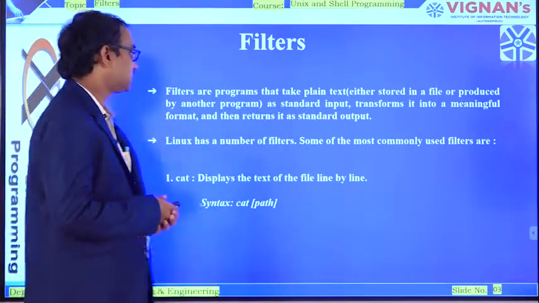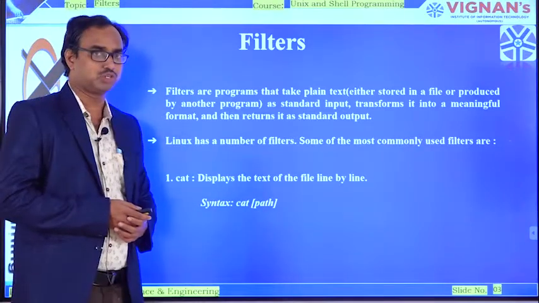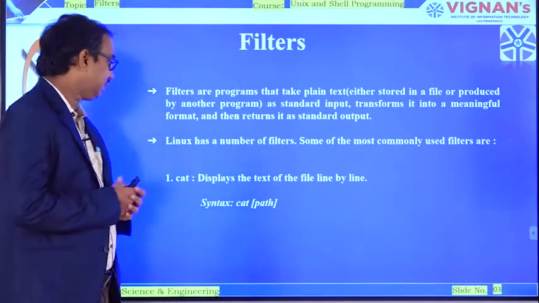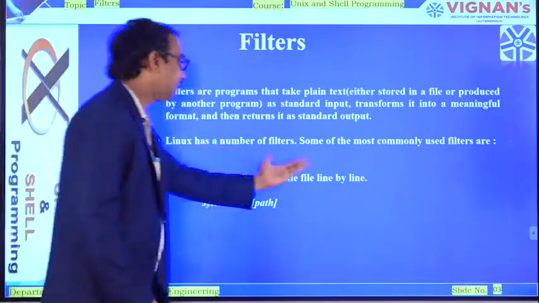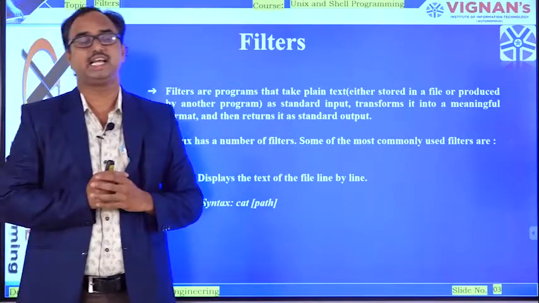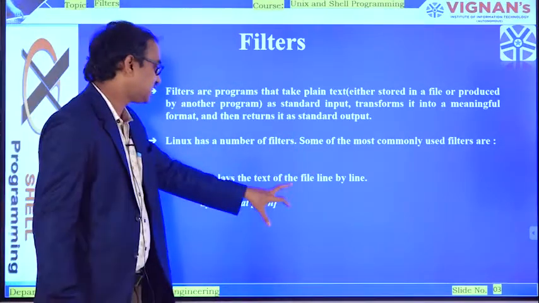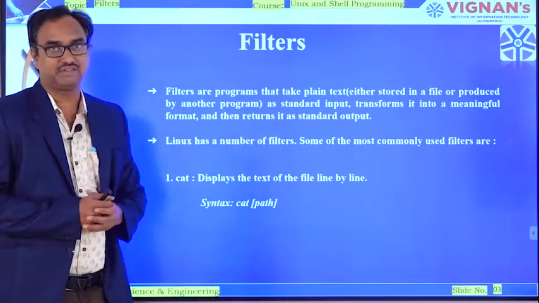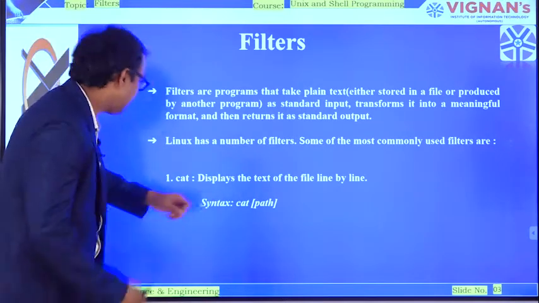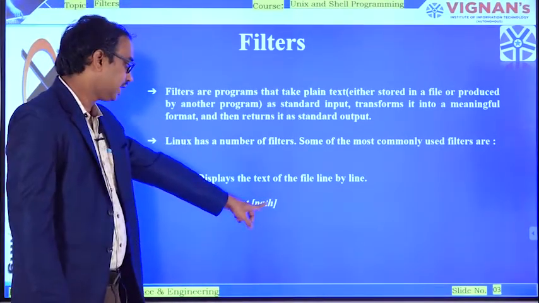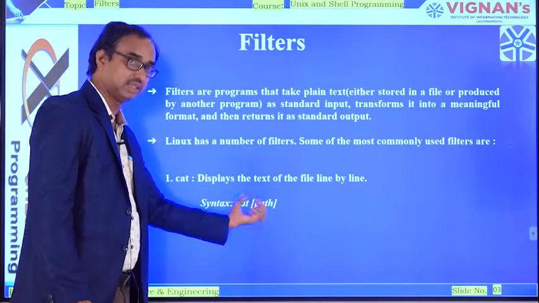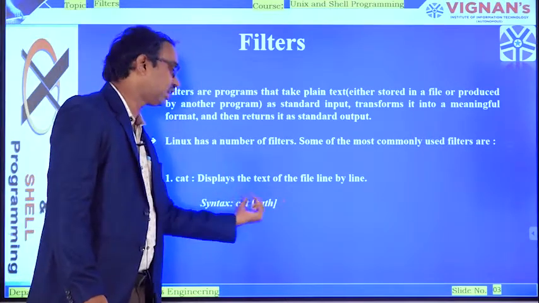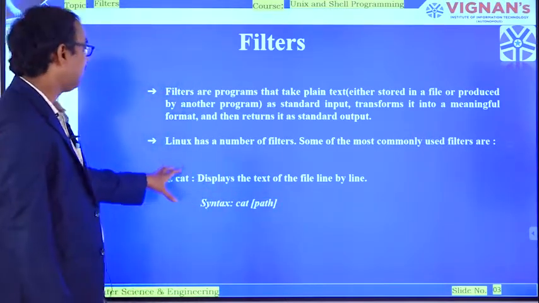Linux has a number of filters. Let me start with the first and foremost command, called the CAT command. First of all, CAT will display the text of the file line by line. That is the major purpose of the CAT command. Now coming to the syntax: CAT, then a space, along with the particular path. Whatever path you are going to represent is typed after CAT. This is the syntax of the CAT command.